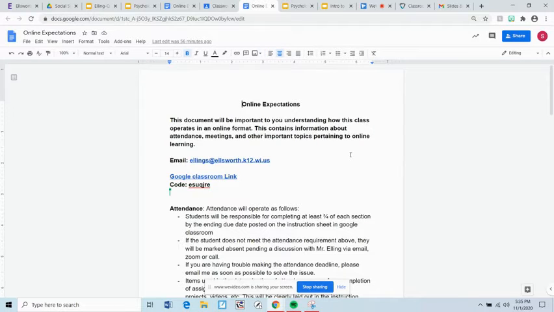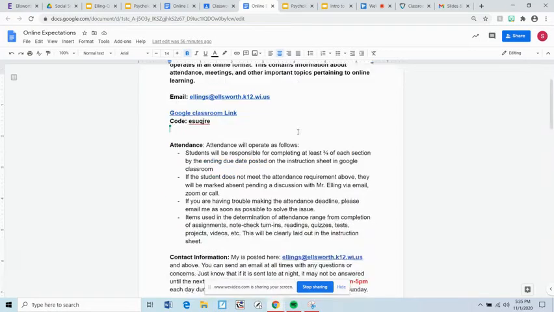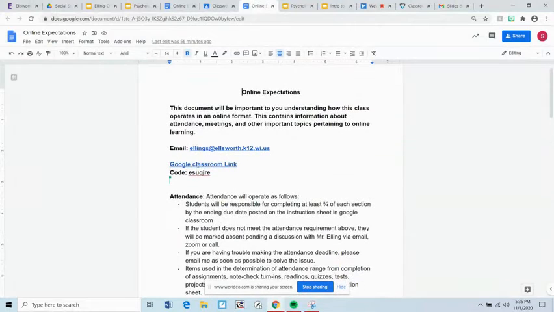This contains information about attendance, meetings, and other important topics pertaining to online learning. So again, it's really, really important that you become familiar with this document. I have my email in the Google Classroom link with the code in case it's ever needed. That's the online code.